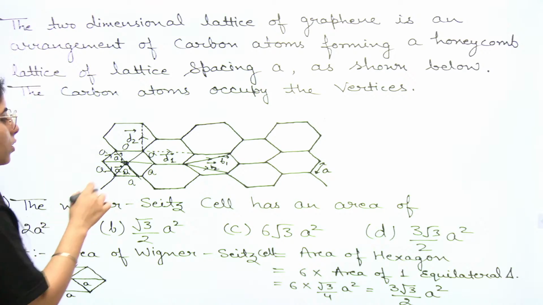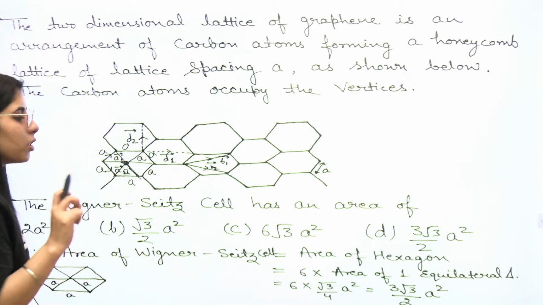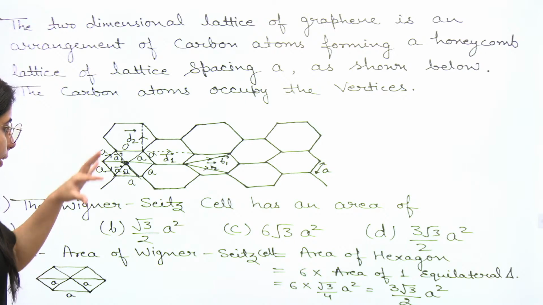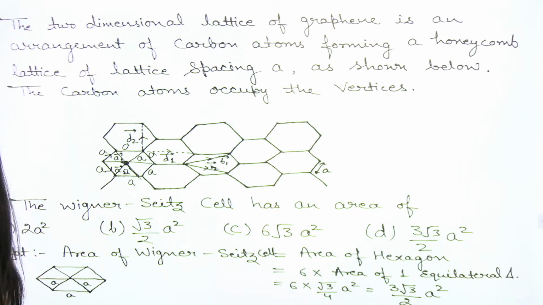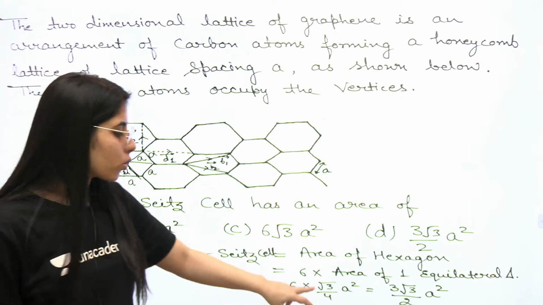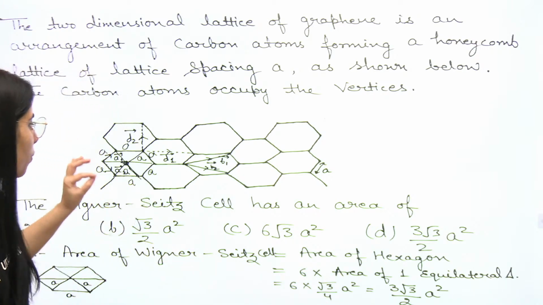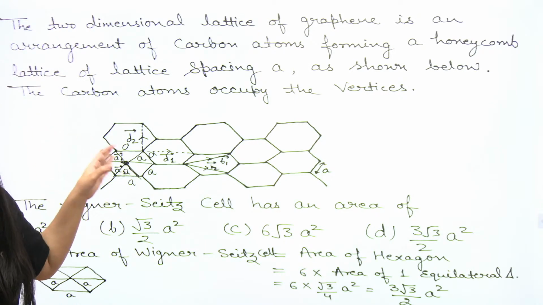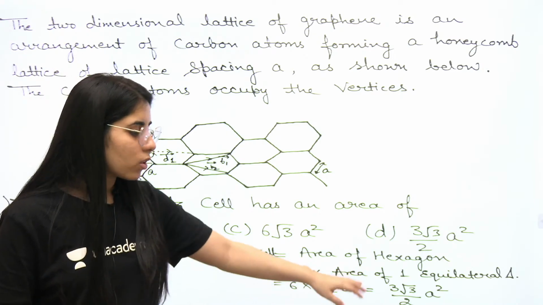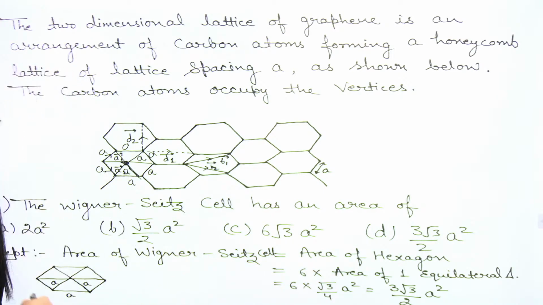Okay, and this distance will even be A. As per the property of a hexagon, you will get the equilateral triangles. Now what about the area of one equilateral triangle? That is root 3 upon 4 a square. And how many such equilateral triangles are there in this hexagon? 6. 6 into root 3 upon 4 a square, you will get 3 root 3 upon 2 a square. And that's how you can get your final answer for this question.